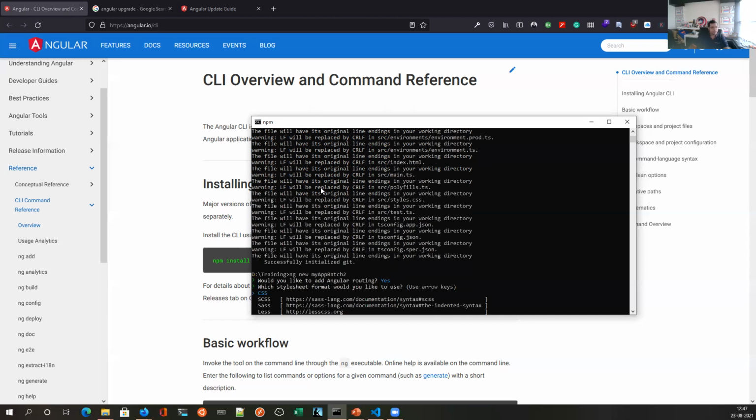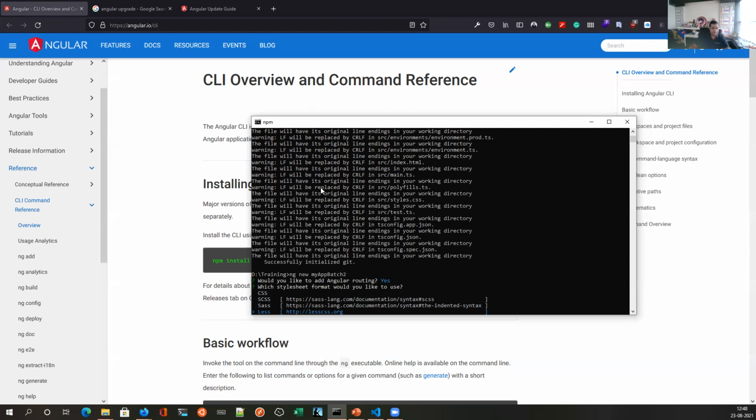The second question will be style sheet format. Typically these are the four types of style sheets available. CSS is your plain CSS that the browser supports. SCSS, SASS and LESS are the enhanced versions of CSS, just like TypeScript is an enhanced version of JS. This is more applicable to the designers in the team who write HTML and CSS.